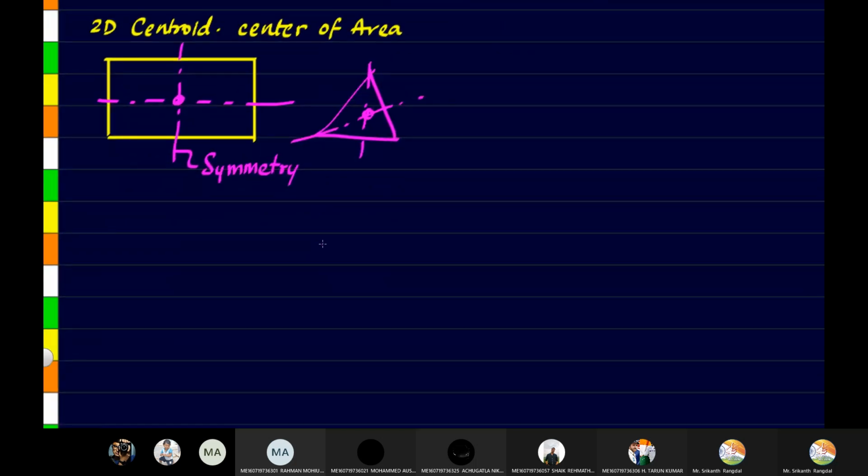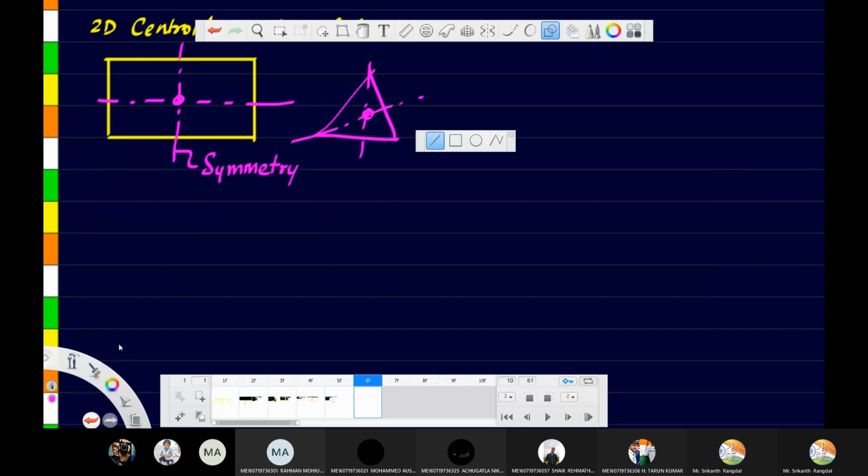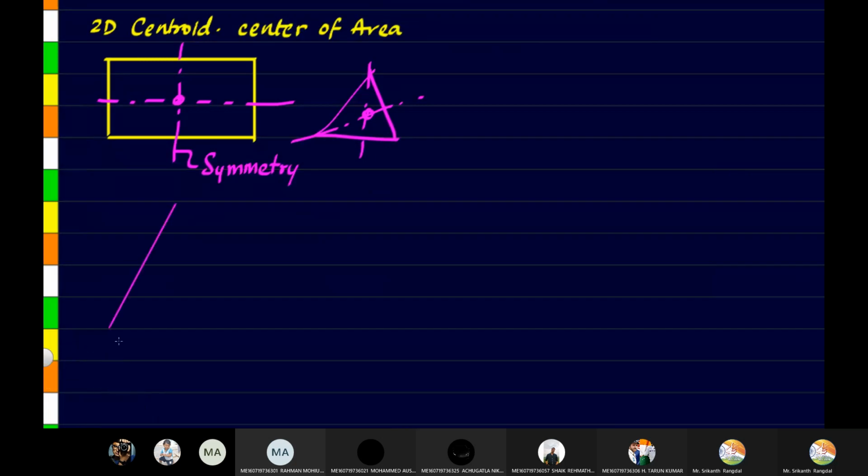Next, let us talk about a situation wherein we have a triangle like this, and for this triangle we want to find the centroid. Now you can see this is not symmetric. So we have to find the center of gravity. Let us say it's here.